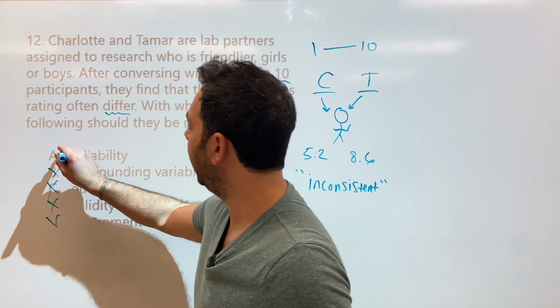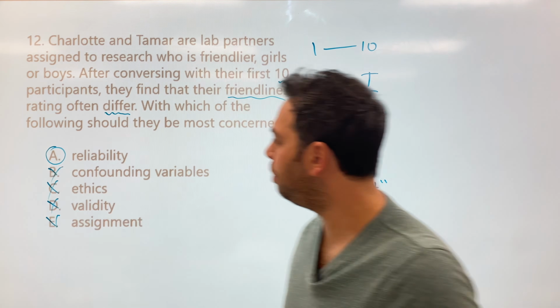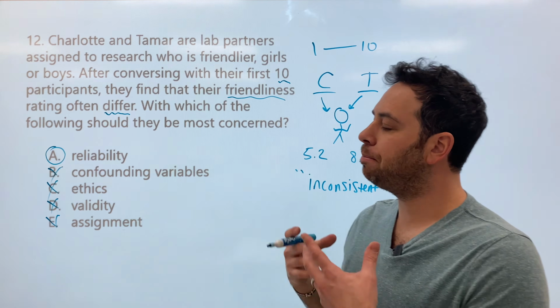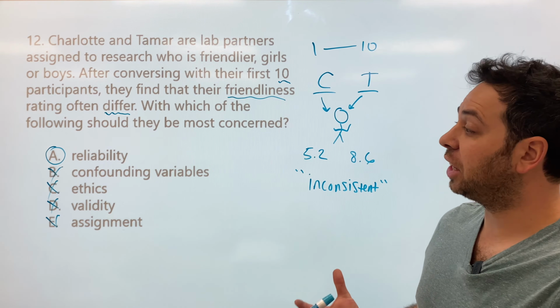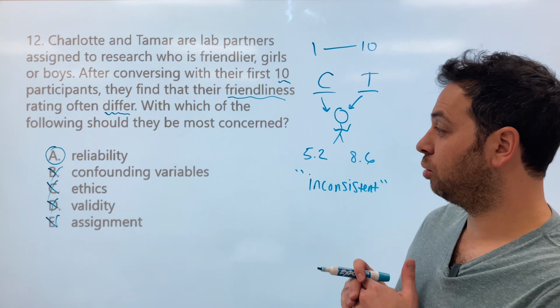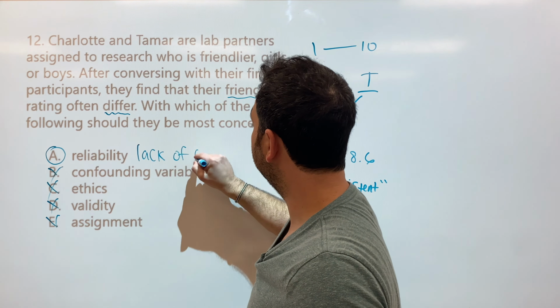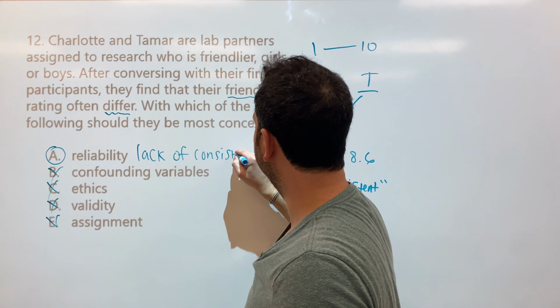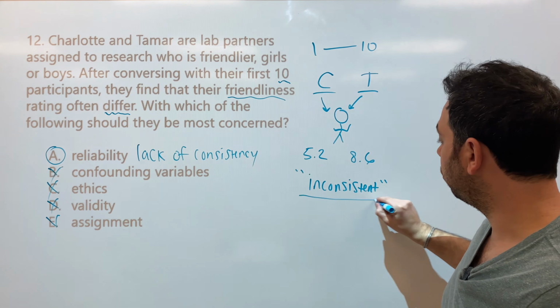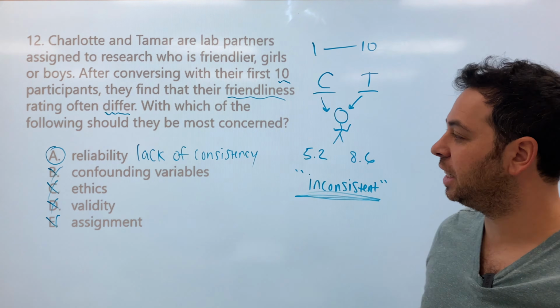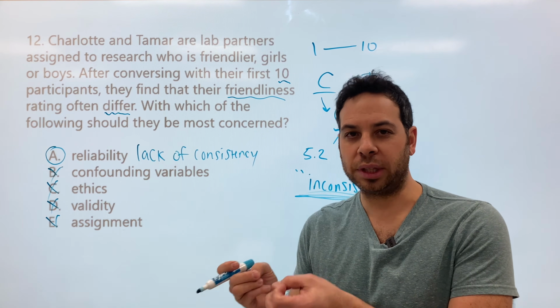And this leads us to our answer, which is A, reliability. Why is that A? It's because they both disagree on how they actually measure friendliness, right? So there's a lack of consistency in their friendliest ratings, right? There we go. It is inconsistent. We call this lack of inter-rater reliability.